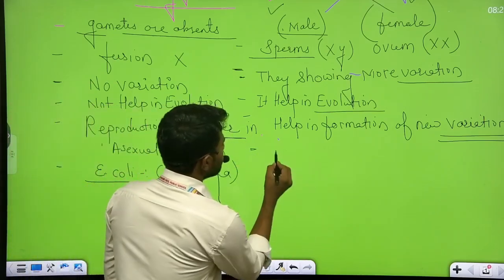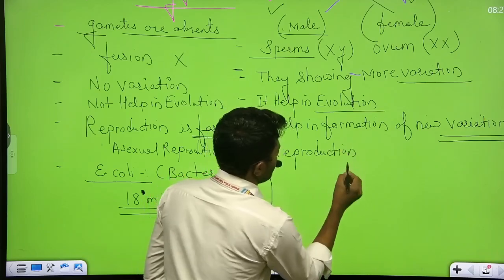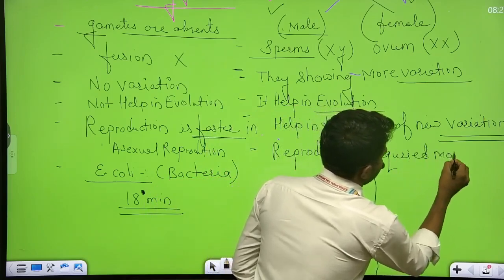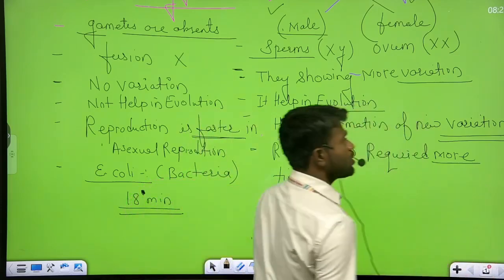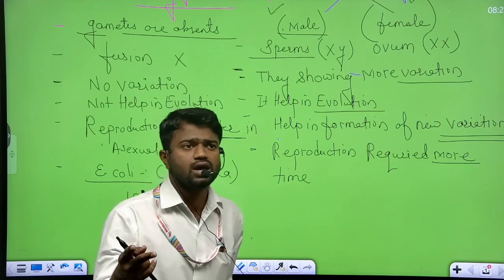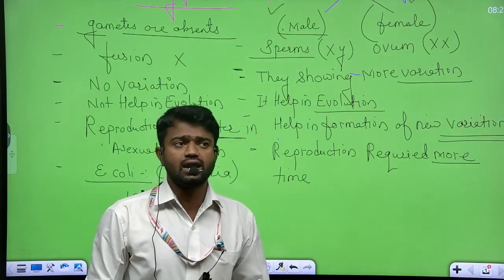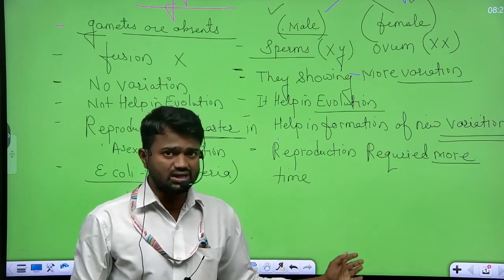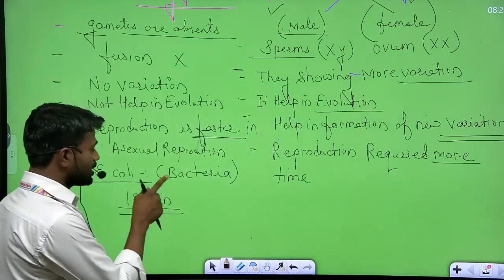Now here sexual reproduction requires more time, more excess time. Why do they require the excess time? Because two different gametes are fused with each other, then they prepare a number of cells. That time organelles are developed, and the whole organism is developed in the mother's body. So as a result, their development requires more time, but asexual requires little time.